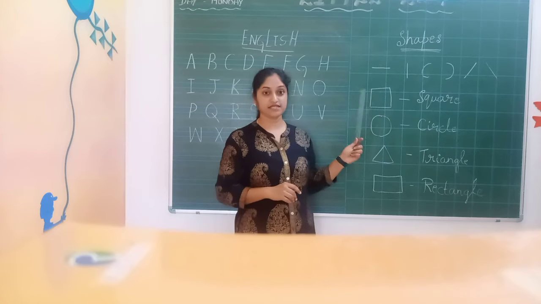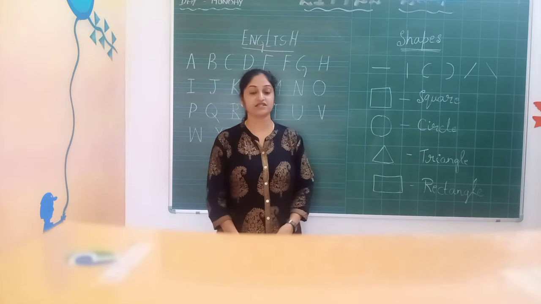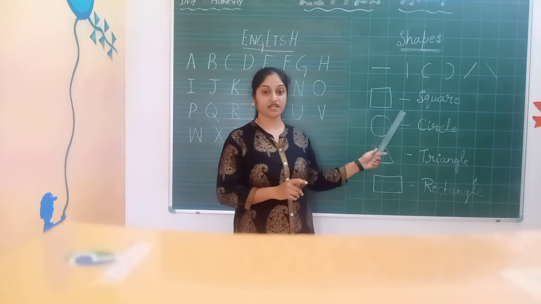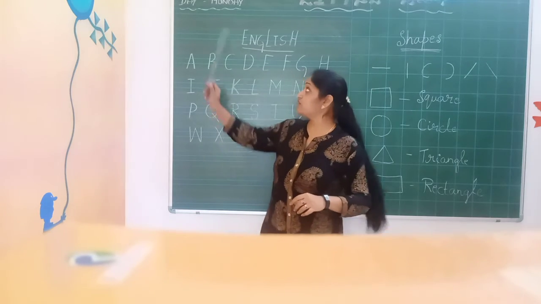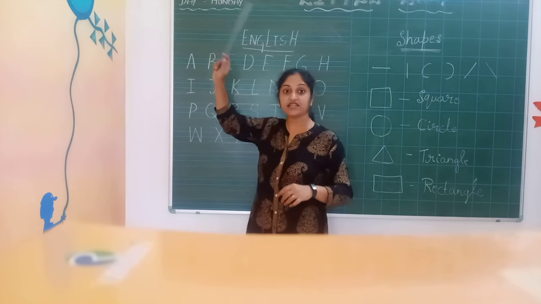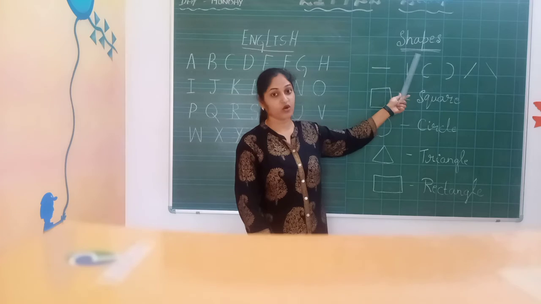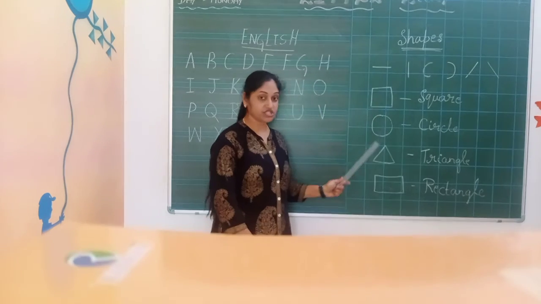Yes, this is your maths homework. You have that box line book, right? Like this one book is there, no? You have to take that and write. As I told you, you have to write the date. Then you have to write shapes. Okay? You have to write the 4 shapes.